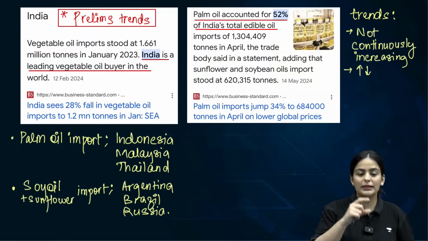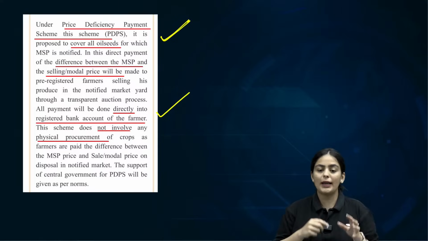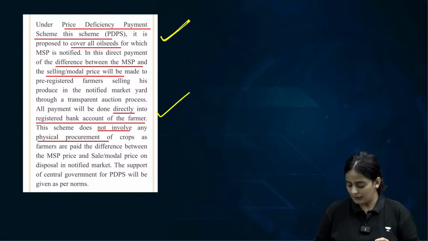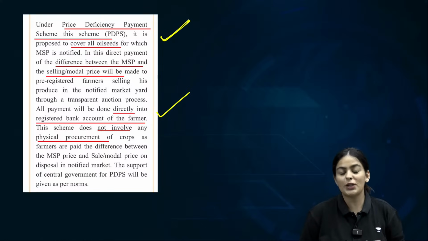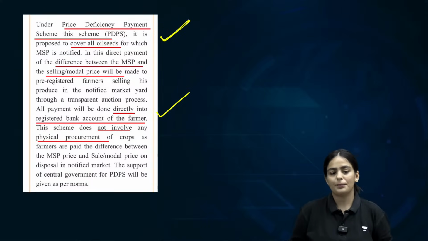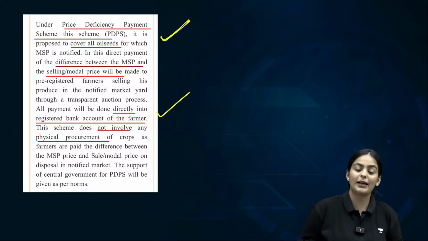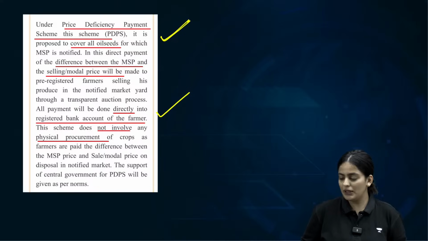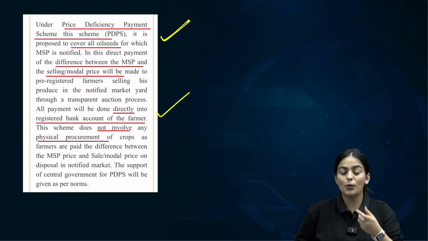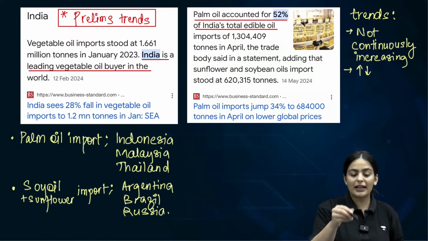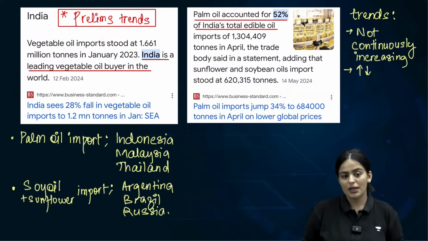Clear? Now please look at these important prelims trends. Before I go on to that slide, let me do a little bit of an MCQ with you. Can you tell me the state which accounts for the maximum palm oil production in India? Write it in the comments and we'll see if you're right or not. These small statements, small facts are extremely important. These facts can be made into a full question. So please make sure that you are reading these particularly.